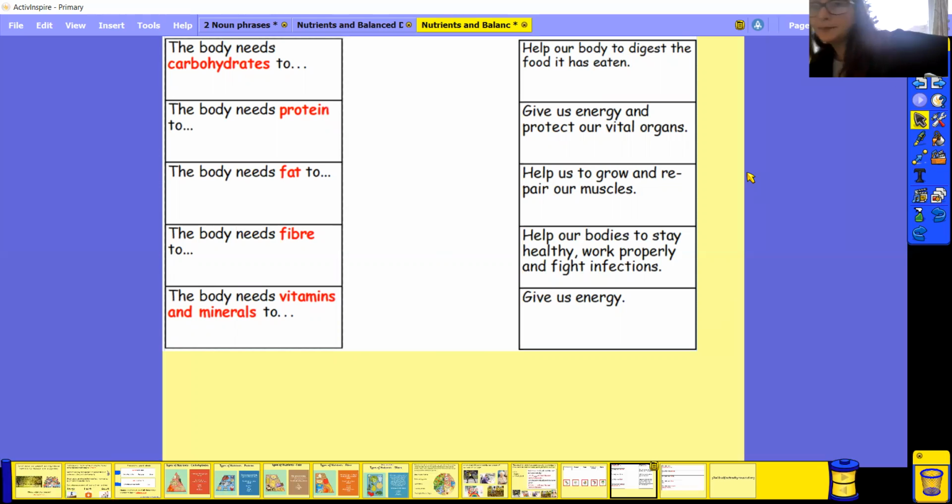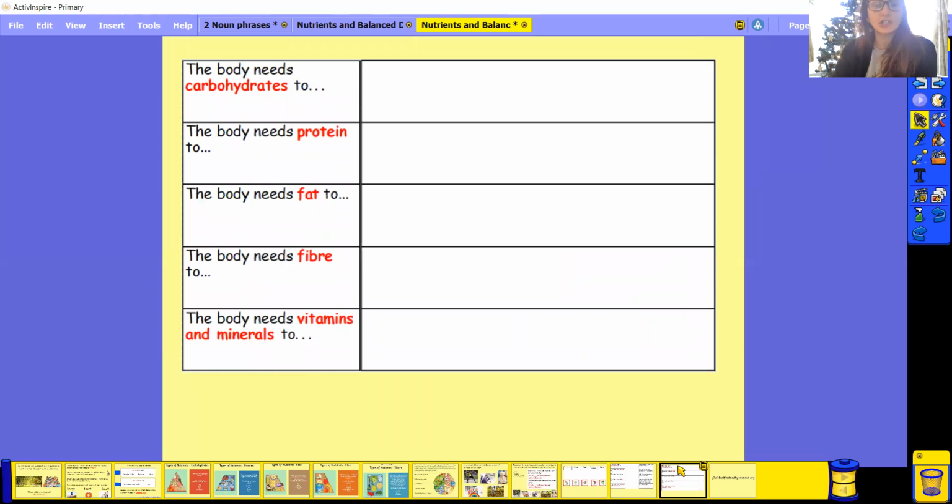So what I would like you to do, it doesn't matter how you do it. If you want to print this out, if you can, or if you want to, just write on a piece of paper, linking the right ones to each other. Again, I don't mind how you do it. So then we're on to our last one. Again, this is just a written form of it. This is where you can write your own words into this. The body needs carbohydrates too. The body needs proteins too. Again, it's just another way you put in your own words. Write it out if you need to.